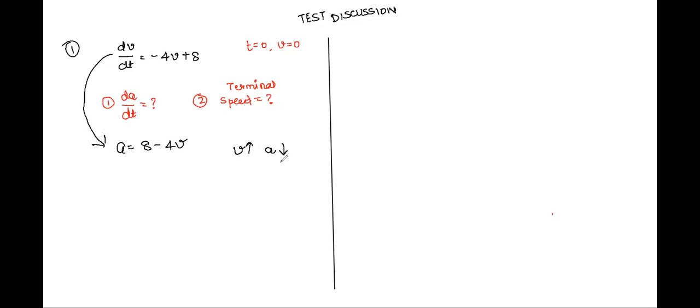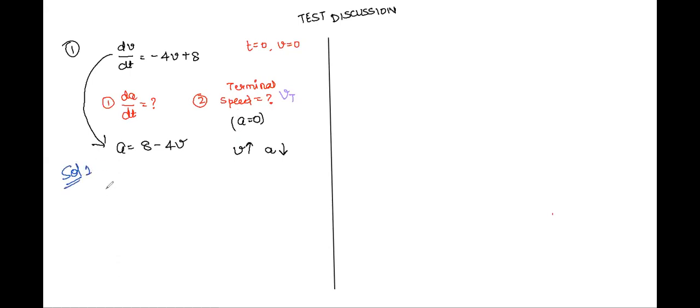At some point, while decreasing, finally the value of acceleration becomes zero. Mark my words, when it finally decreases to zero, that speed is called terminal speed. It is also represented by Vt. Now, let's have a solution of the same.